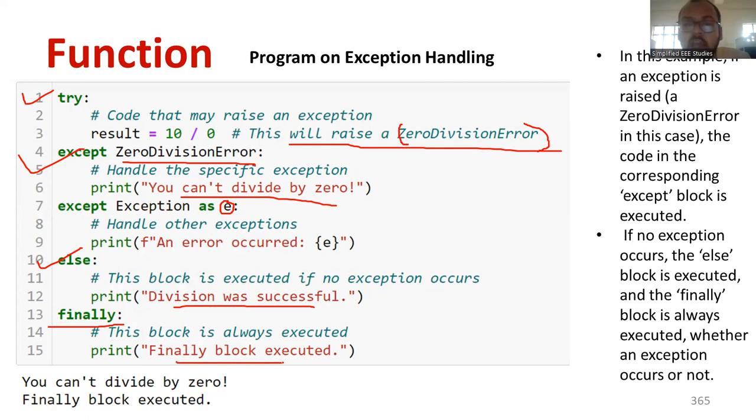That means it returns the value. So these are the exception handling statements. You can see it displaying the message, you cannot divide by 0. That means you will be getting a zero division error. Finally, the finally block is executed. It returns the result. Okay, so this is regarding the exception handling statement.